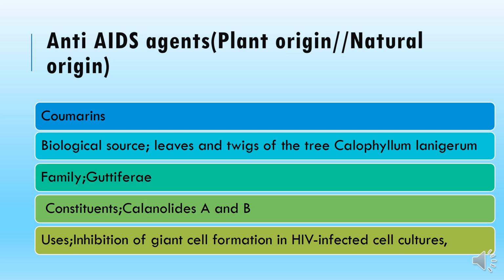So it inhibits the cell formation in which viral replication takes place. When cell formation is inhibited, it also affects the spread of infection in the body of the patient when given in vivo.